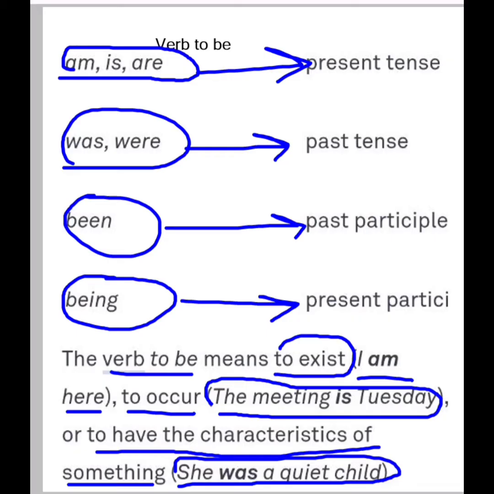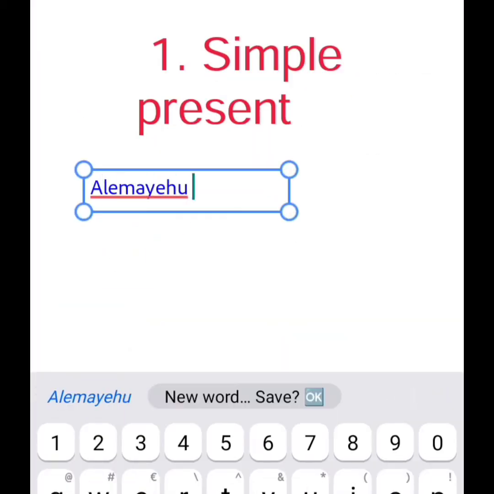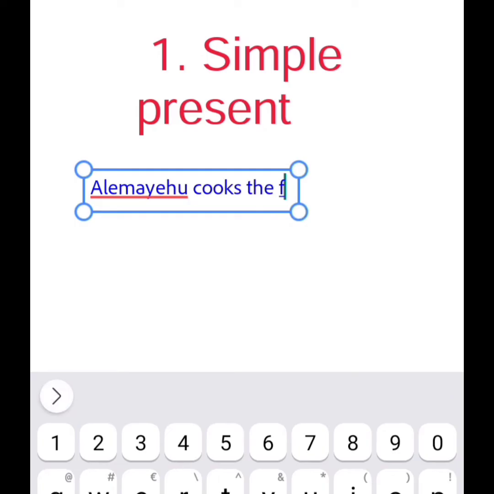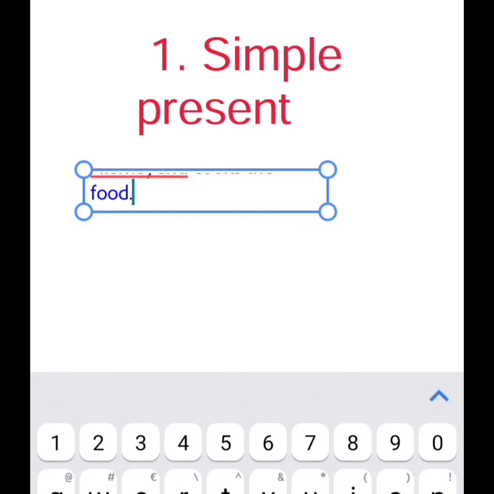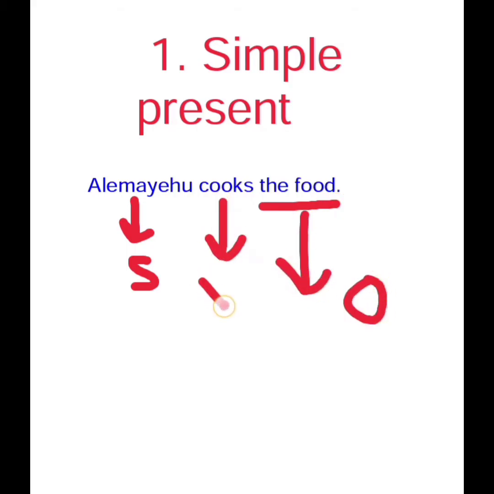Then there is past participle, which is verb three. Verb 1, verb 2, verb 3. So let us start from the first one, simple present. Let us take an example. Alamayo cooks the food. So Alamayo here is the subject, right? And the food is the object here. And cooks here is the verb. So when we change it, the object will come at the first place, right?